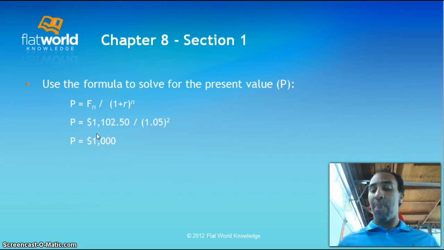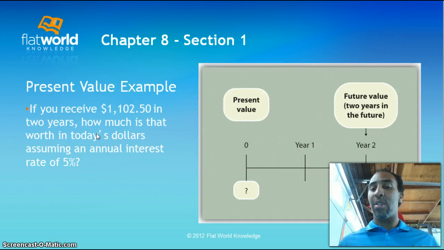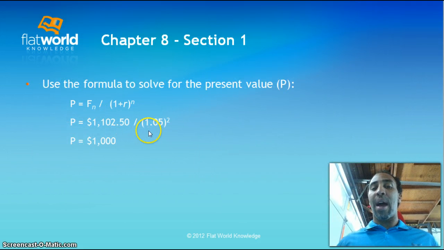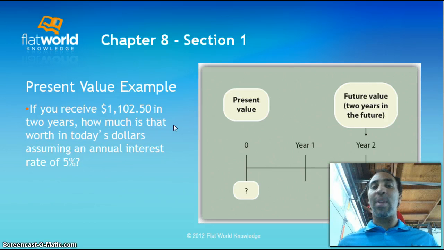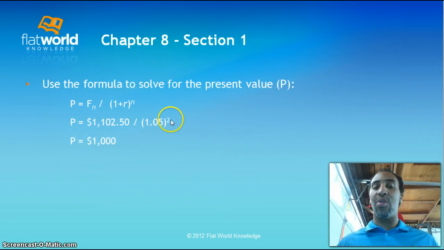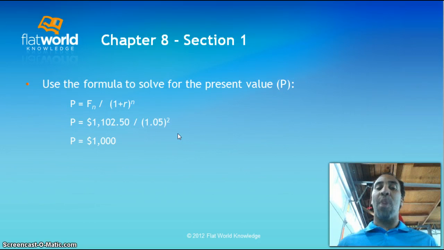So remember P, what do we have? That $1,102.50, because we know our future amount, divided by 1.05. And how many years did we say we were speaking about? We were speaking about 2 years, right? So then the 2 goes there. So that's 1,102.50 divided by 1.05 times 1.05, which ends up being $1,000.